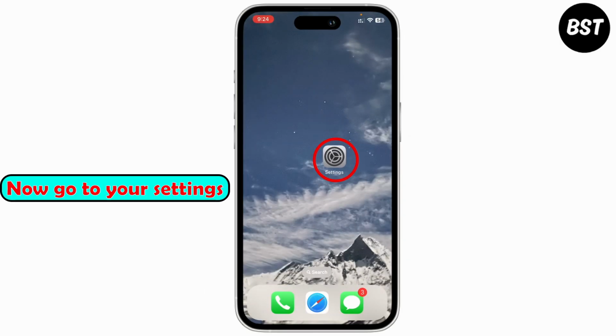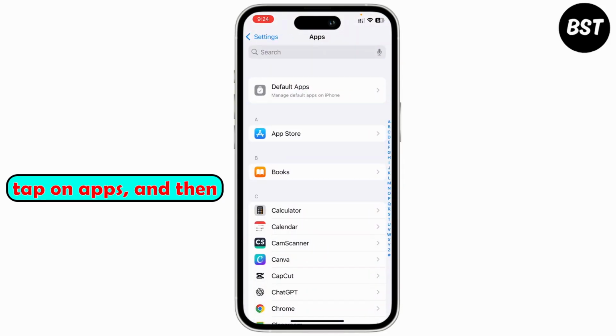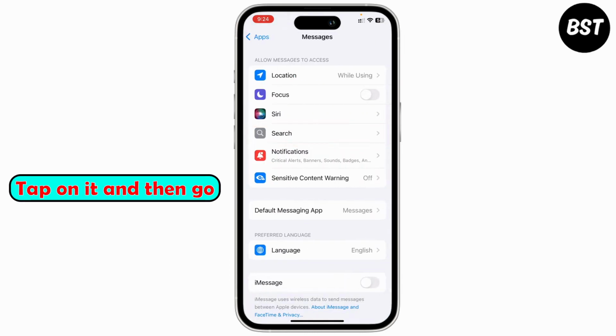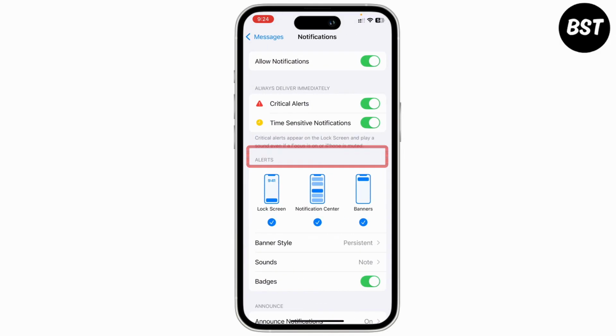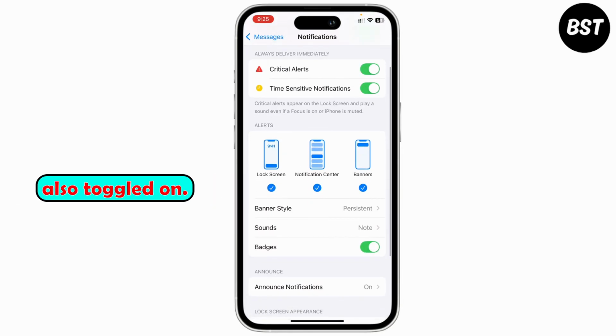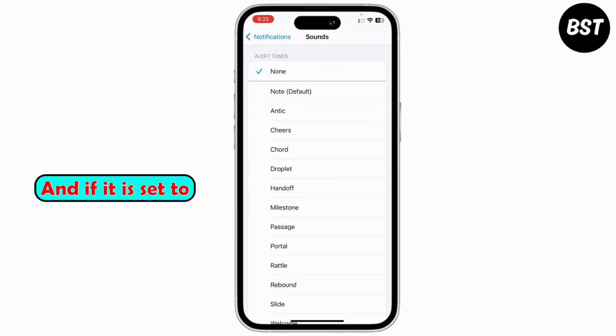Now go to your settings and then scroll down, tap on apps, and then on the search bar, search for messages. Tap on it and then go to notifications and make sure notifications is toggled on, and make sure that your lock screen, notification center, and banner alerts are also toggled on. And then go to sounds, and if it is set to none, then choose one of the standard alert tones. You can even tap a name to hear a preview.